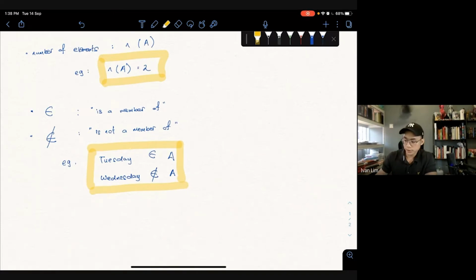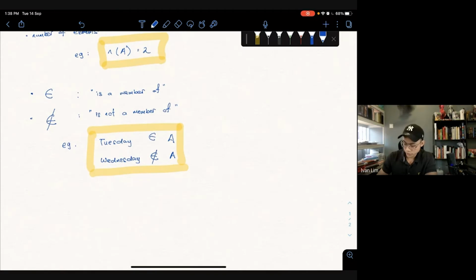The next symbol that we need to know is called an empty set. Empty set, this symbol or this symbol. If you want to go watch, just go, you don't need to ask. Empty set means there's nothing inside.